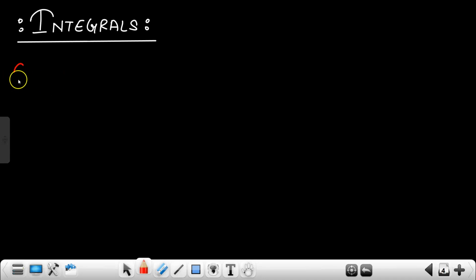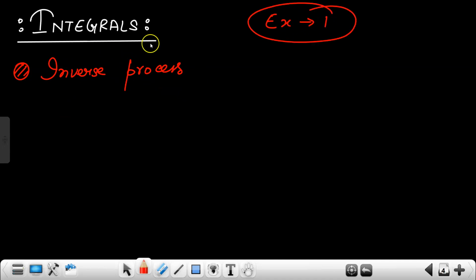So what is integration? Very easy thing. Integration is the inverse process of differentiation, right? Why I'm telling you this is because there is an NCERT exercise of integration that is based on this principle, the inverse process of differentiation. I think it's exercise first or exercise second, I'm not sure. I think yeah, exercise first only. ठीक है? So it's the inverse process of differentiation.